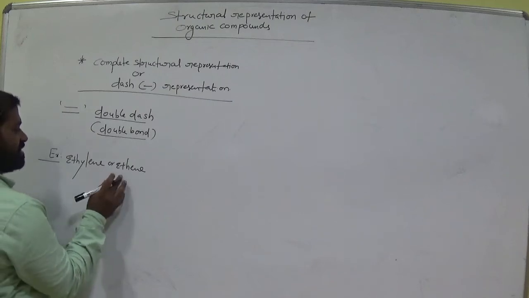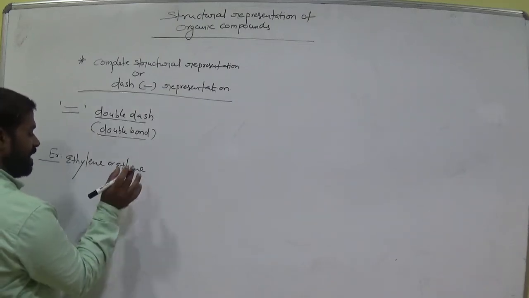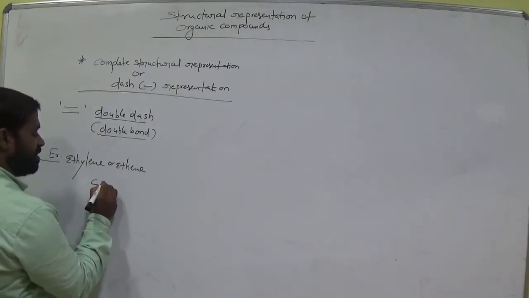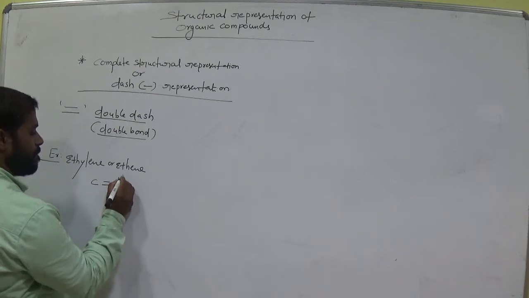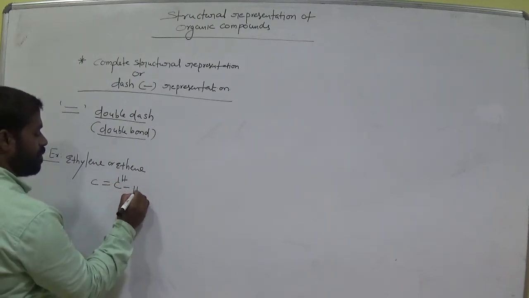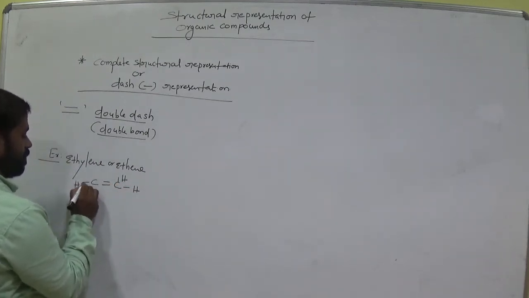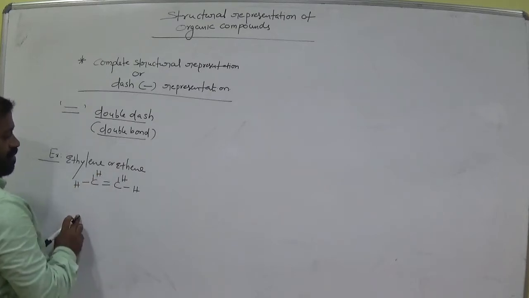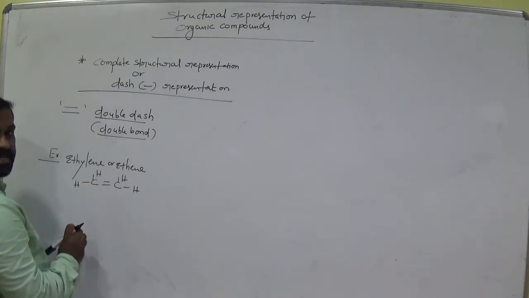What is the formula? CnH2n. So at least one double bond between two carbon atoms, am I right? Okay. Double dash is there.